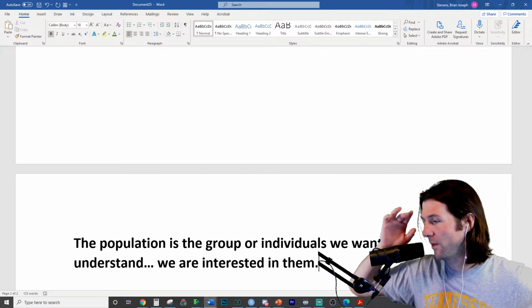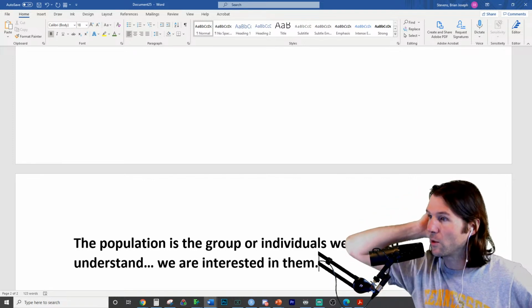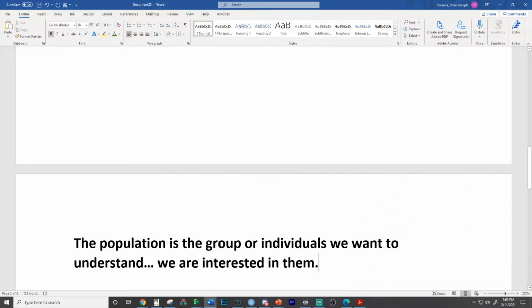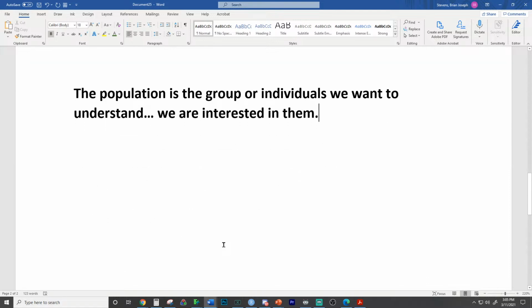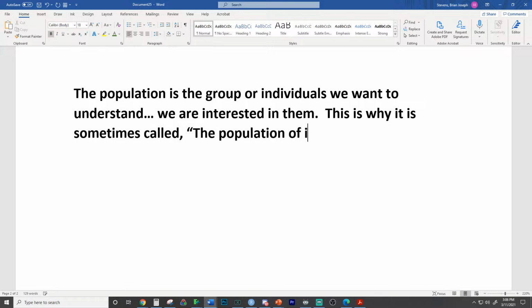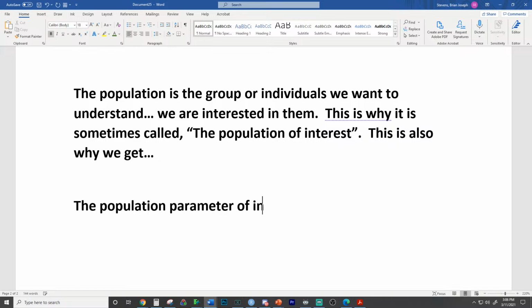Sometimes that's why it's called the population of interest, the group of data points we are trying to learn about. This is also why we get the population parameter of interest.